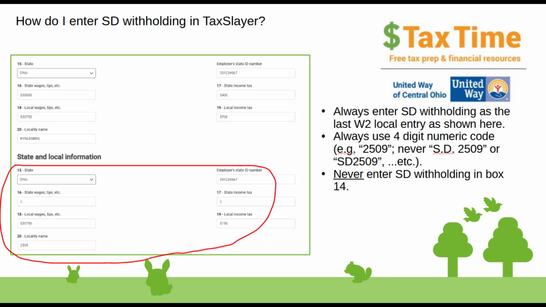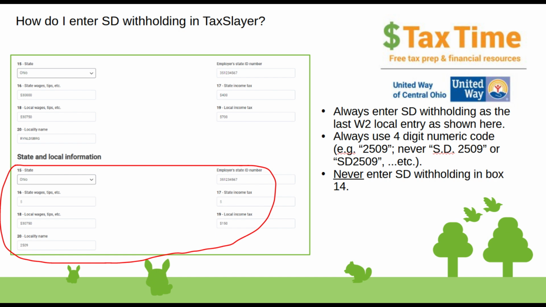And finally, let's talk about how to enter the SD withholding into TaxSlayer. The slide here shows how we would enter the data for all of the previous examples that we showed. The school district withholding is always entered as the last entry on the W-2, as shown here.